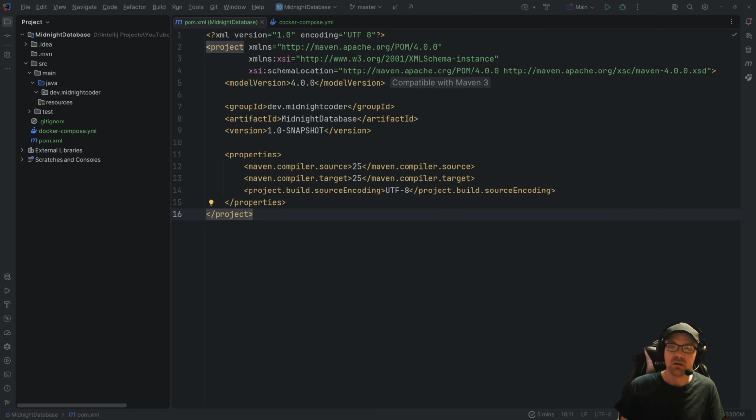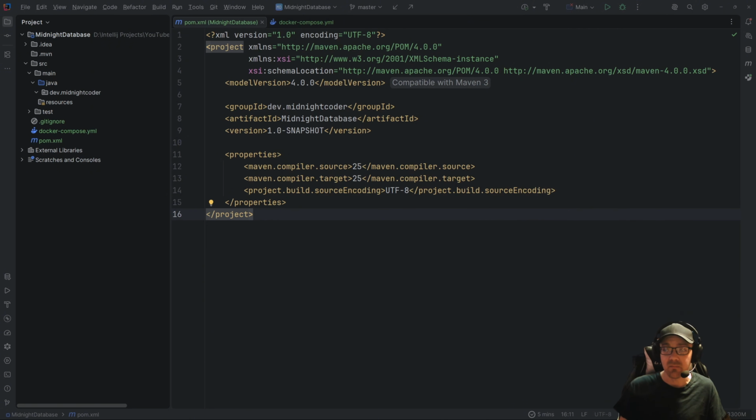All right, guys. So, what is JDBC? JDBC is the Java Database Connectivity. It is an API, or application programming interface, that allows developers to talk to the database.